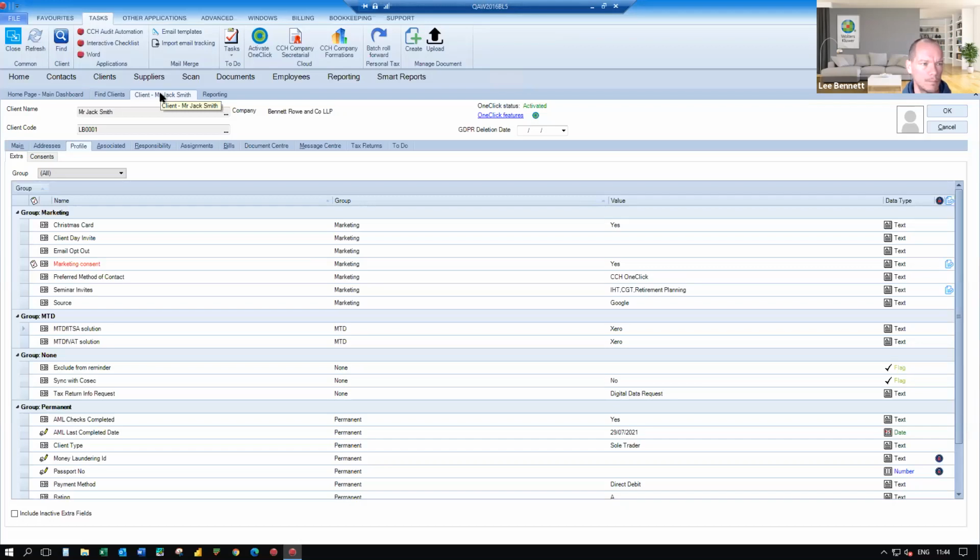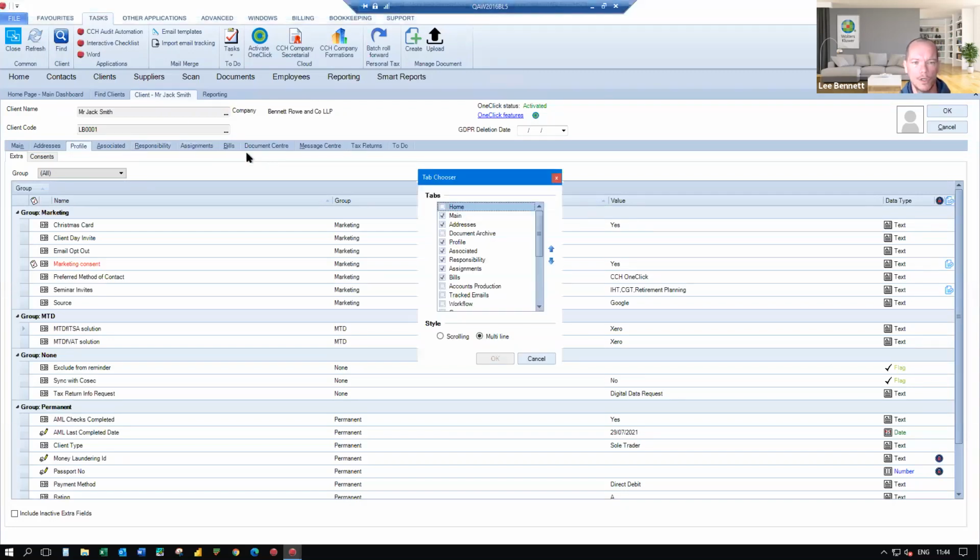So I start off with main, addresses, profile, associated, etc. If you right click on any of the tabs that you see, you'll find a field tab chooser, and that tab chooser allows you to do exactly that. It allows you to add in or take away extra tabs worth of information that as a user you probably don't need to see or don't want to see. And you can even change the position of the tabs as they appear on the screen.